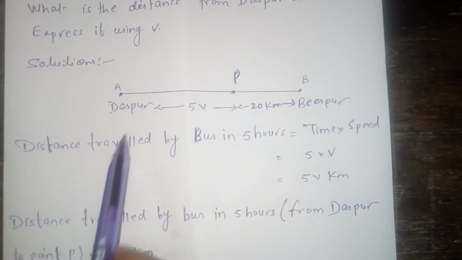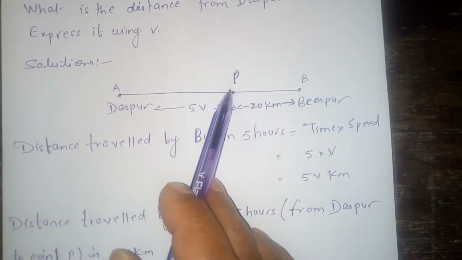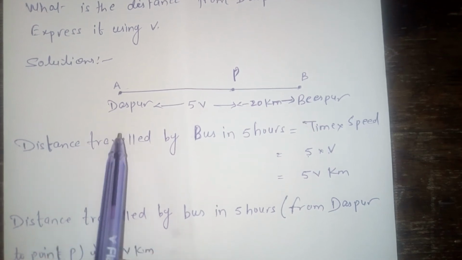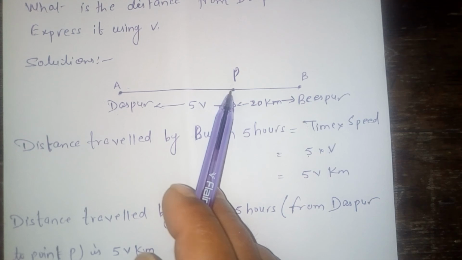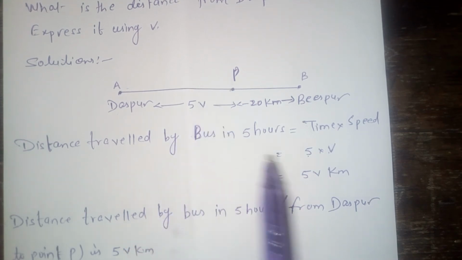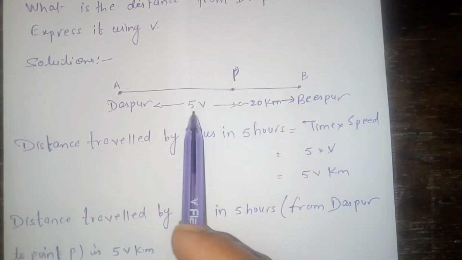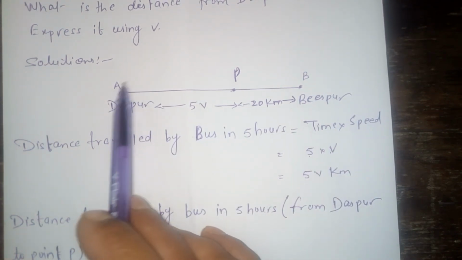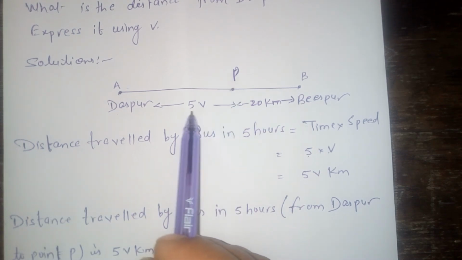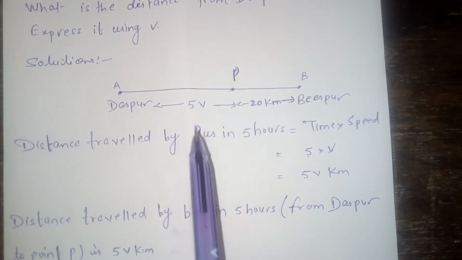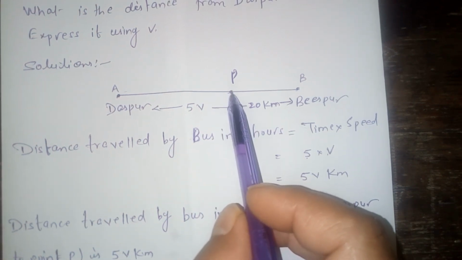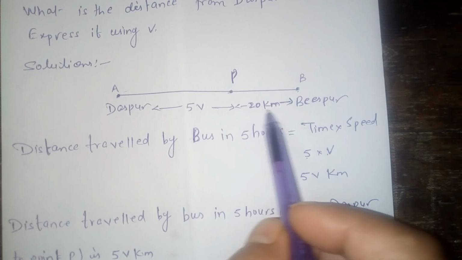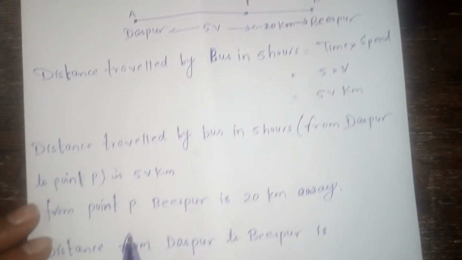So the bus starts from point A and reaches point P. From point A to point P, the distance traveled by the bus in 5 hours is 5v kilometers. According to the statement, from point P, Bispur is 20 km away.